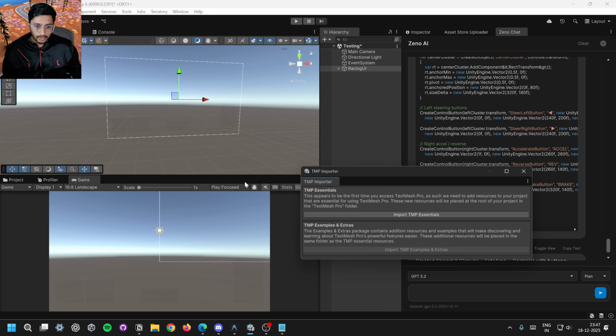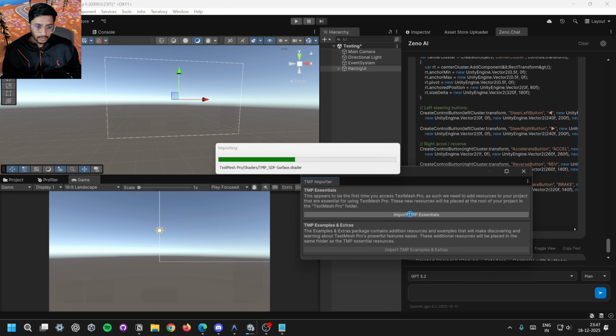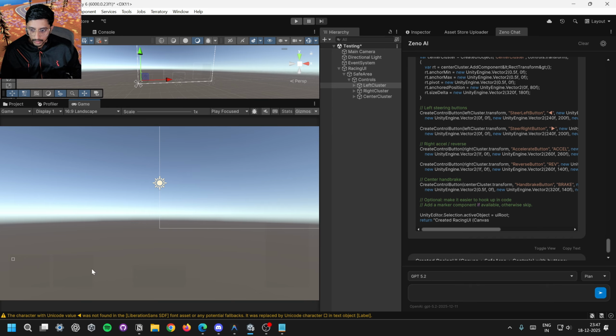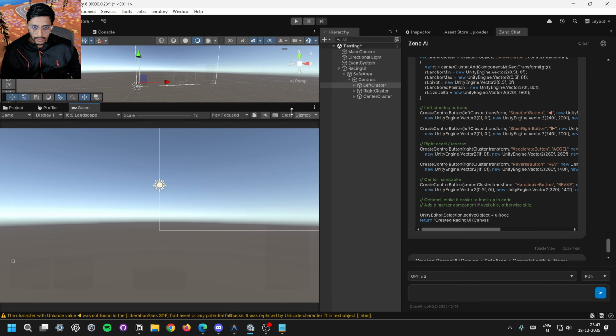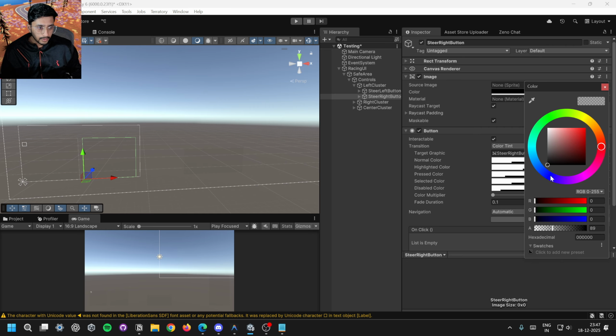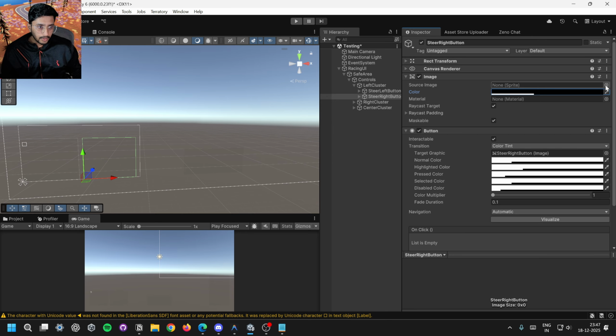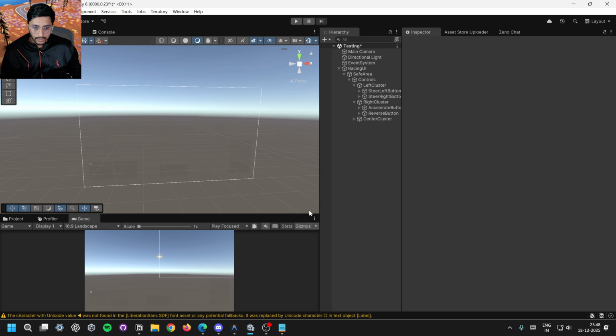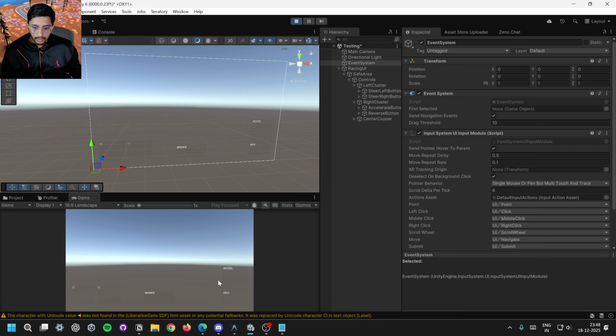It created this. Okay, import TextMeshPro, but I don't see any controls. Oh, there are controls. Oh, okay, there are these buttons, but the color is very transparent. See, but it did create left, right, acceleration, reverse. Okay, so it's a proof of concept, and yeah, the buttons do work.